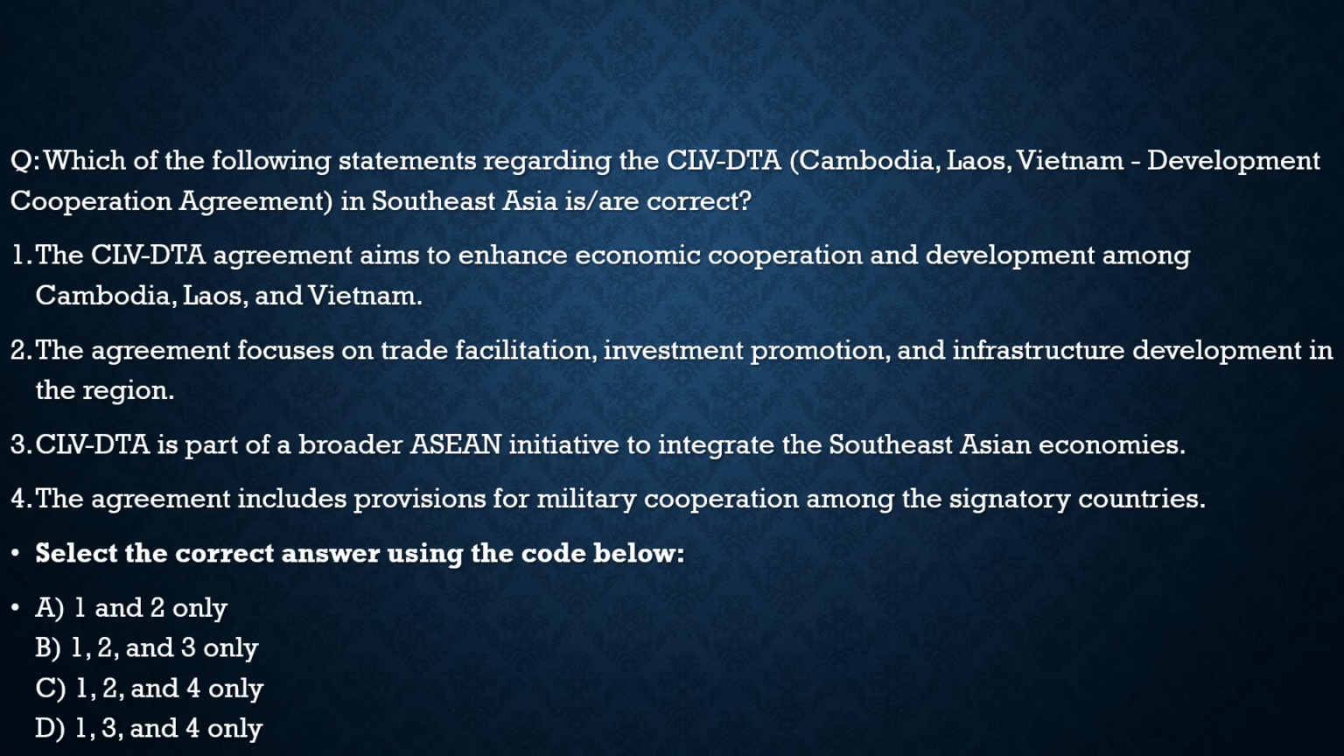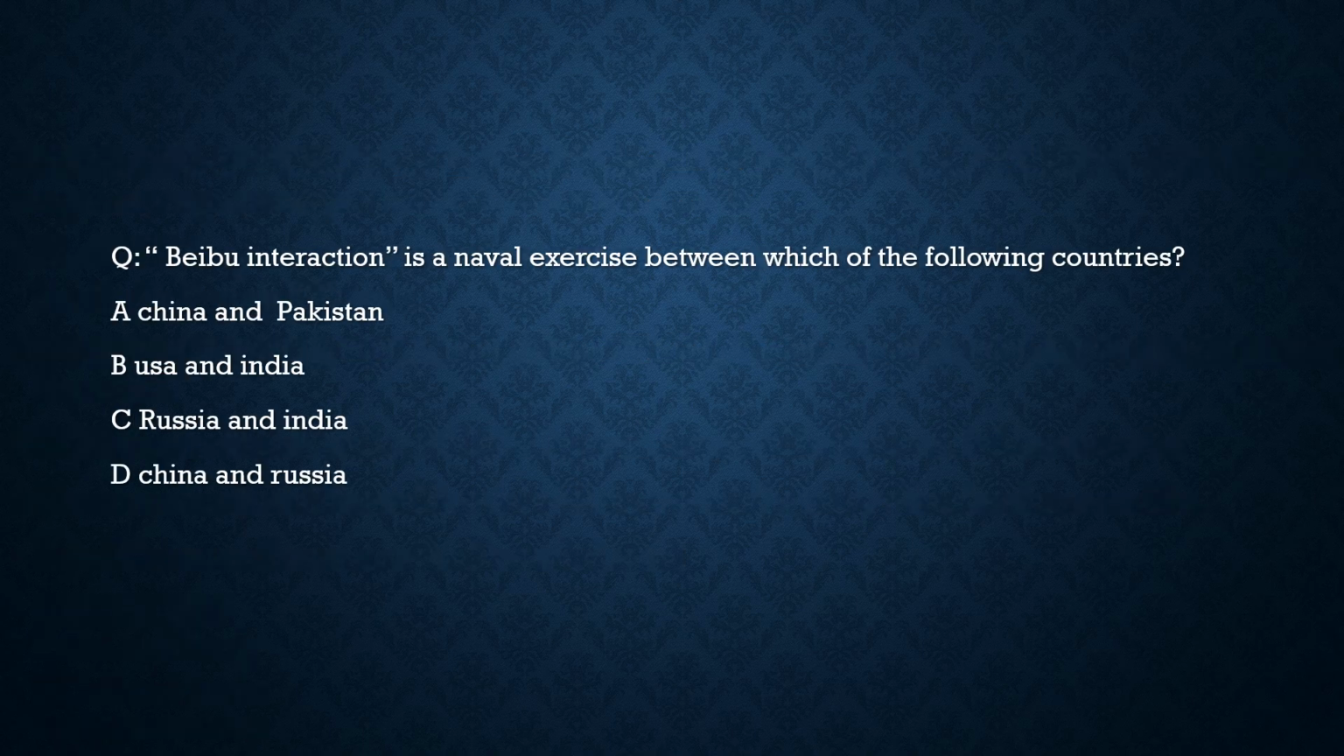With this, let's move to the last question from the current affairs. It talks about the BBUI interaction is a naval exercise between which of the following countries. We discussed this. It is the naval exercise between which countries? Is it between China and Pakistan? No. Is it between USA and India? No. Is it between Russia and India? No. Is it between China and Russia? 100% correct. So the correct answer to this question is option D, and it is conducted on the Sea of Japan. So with this we complete the discussion with respect to the current affairs.